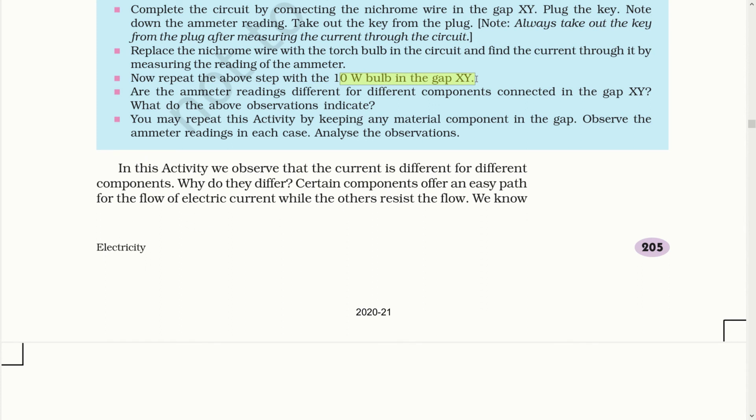You may repeat this activity by keeping any material component in the gap. Observe the ammeter reading in each case and analyze the observation. While changing the different components in the circuit, you will observe that as soon as you change the component, the current in the circuit also changes. That means certain components offer an easy path for the flow of electric current while others resist the flow. The more ammeter reading means the lower resistance. The less current reading means the more resistance.